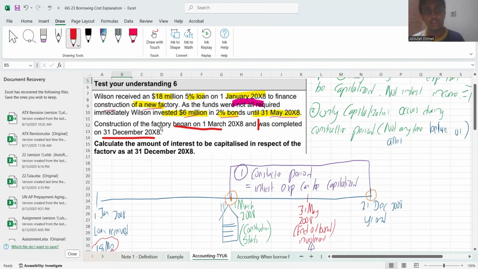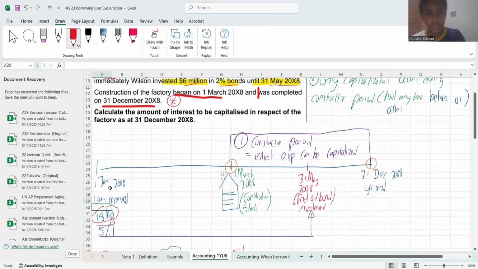Construction of factory began on 1st March and was completed on 31st December 2008. Now, this point is the one that you all need to think about. He took the loan on 1st January. He started construction on 1st March 2008.